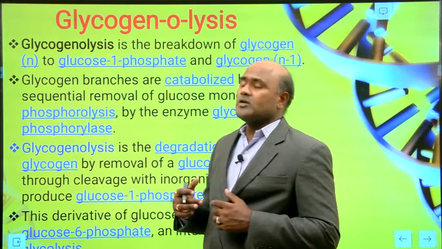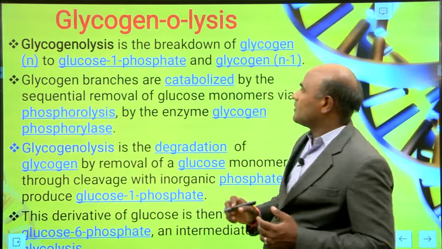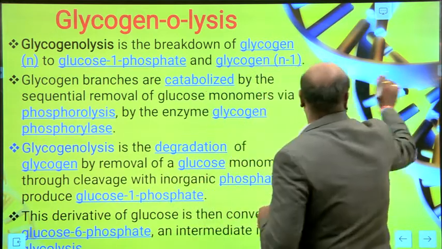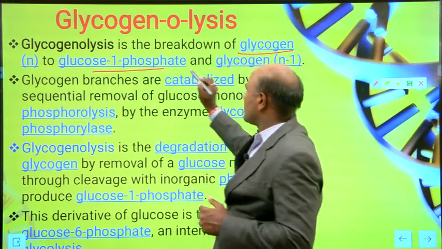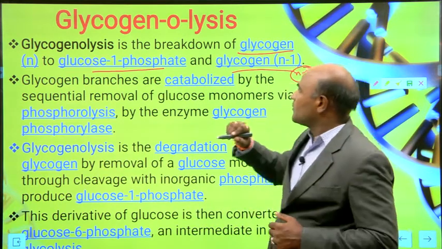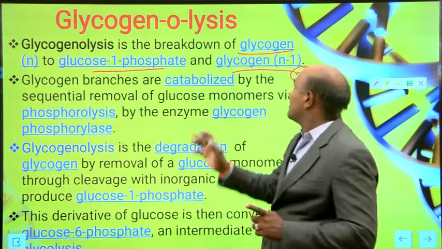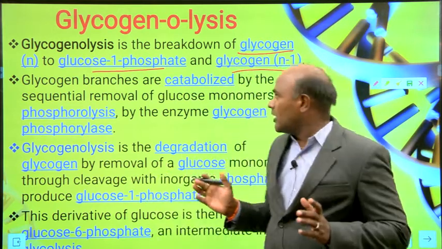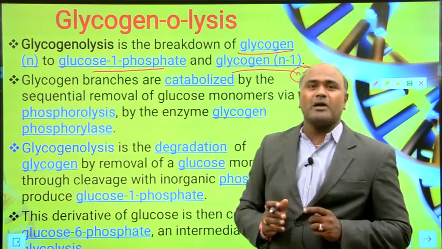Glycogenolysis is the breakdown of glycogen to glucose 1 phosphate, leaving glycogen N-1. So glycogenolysis means the breakdown of glycogen, and it will form two molecules: one is glucose 1 phosphate and the other is glycogen, that is N-1.